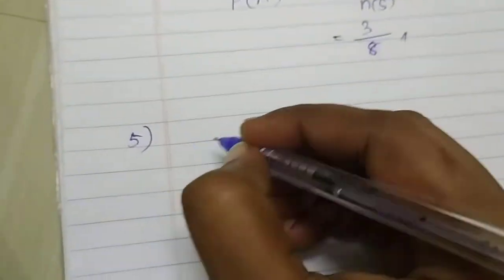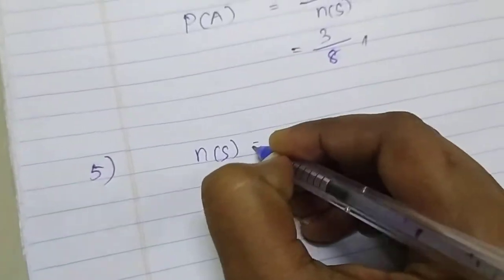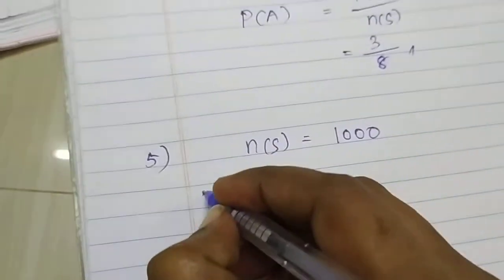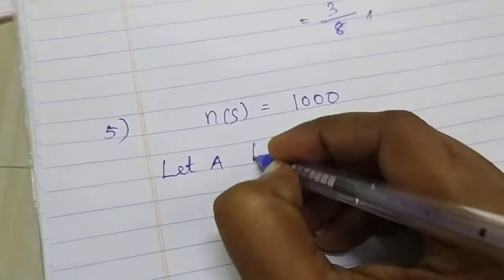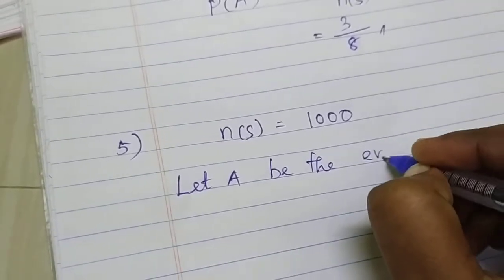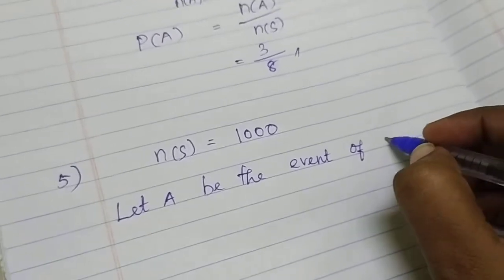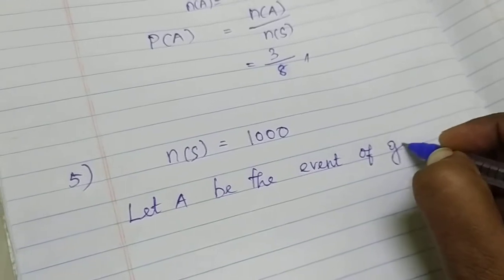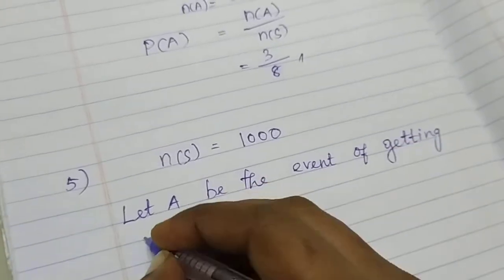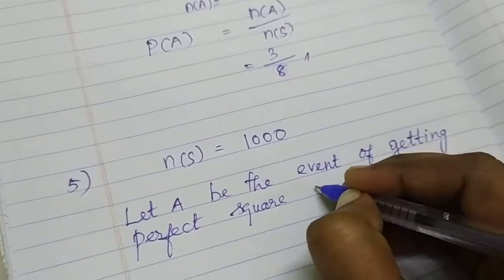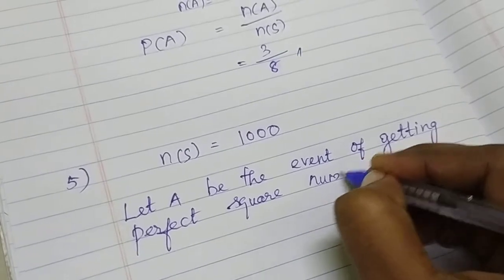So first we want to find the number of S. How many cards are there? 1000 cards. Okay. Next, the event. Let A be the event of getting a perfect square card, a perfect square number greater than 500.